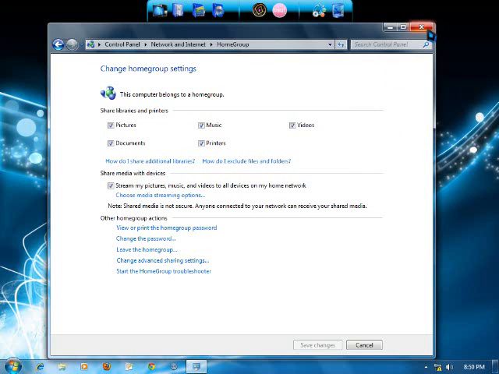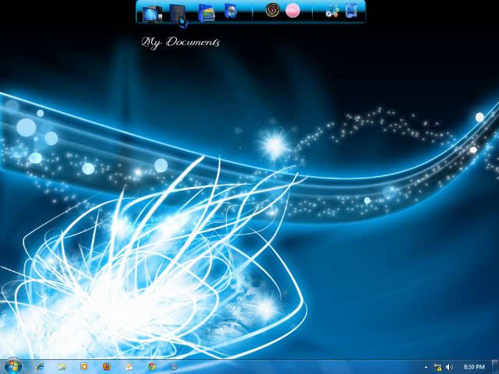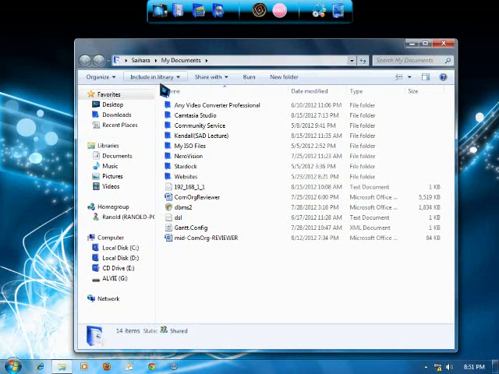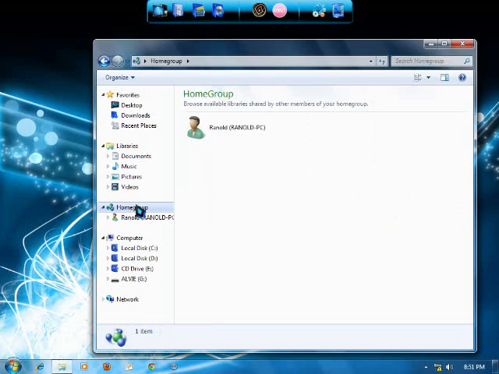There, it's okay. Now let's try sharing the files. In this window, we can see on the left side of the window different links: favorites, libraries, HomeGroup, computer, and network. We can go into the HomeGroup and we can also go into the network.